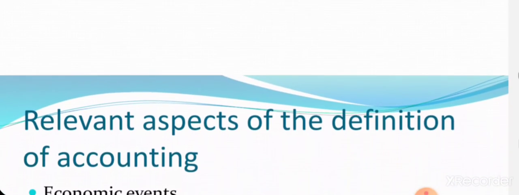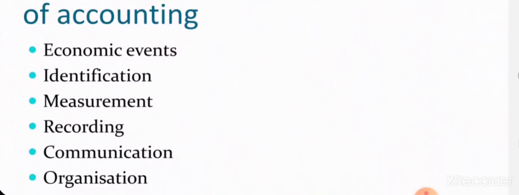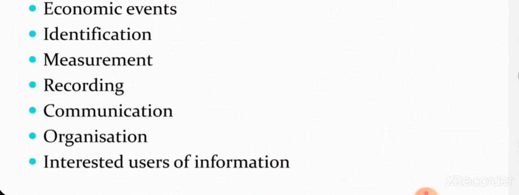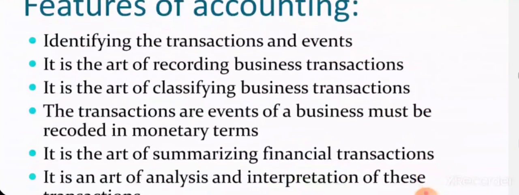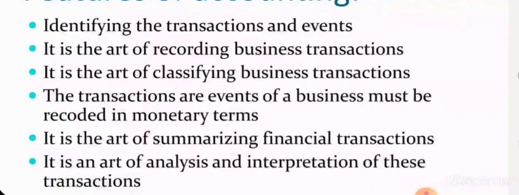So now it is clear what the definition is. You may have understood what is bookkeeping and what is accounting. Now we will check what are the features of accounting, how accounting is different from bookkeeping. The first point is identifying the transactions and events. We will be identifying certain transactions which are of economic nature or in which money related aspects are there.